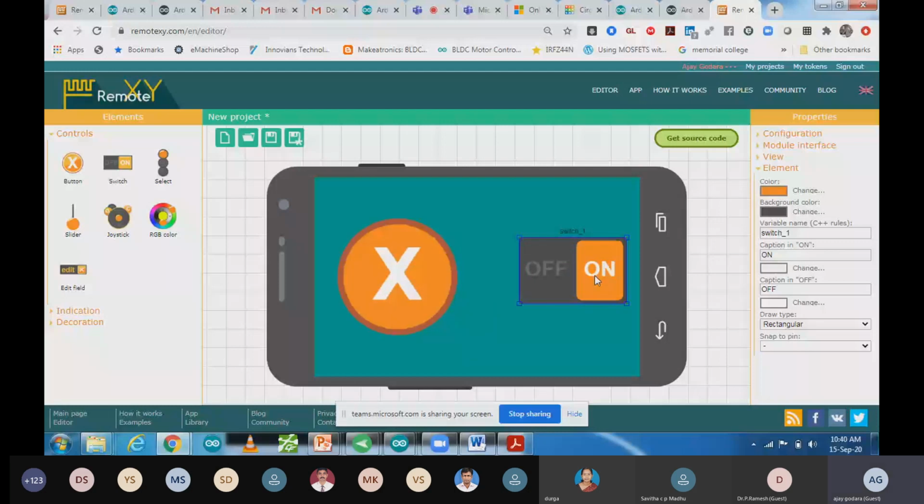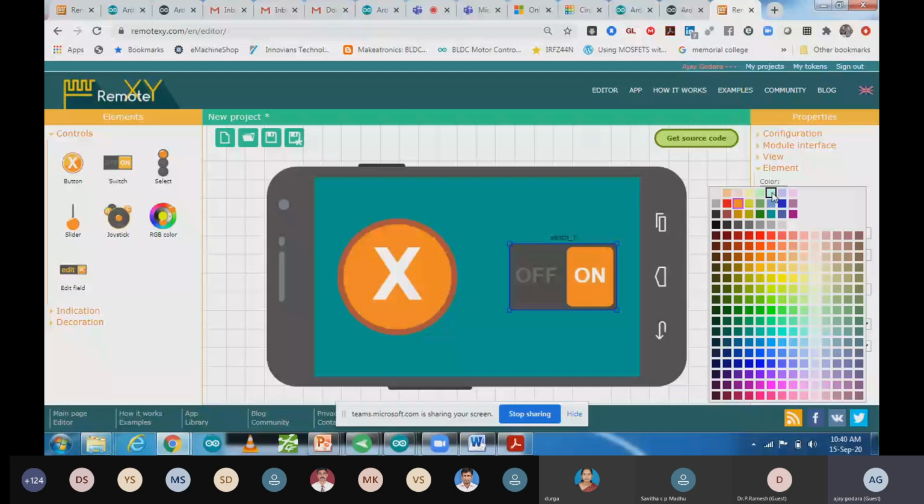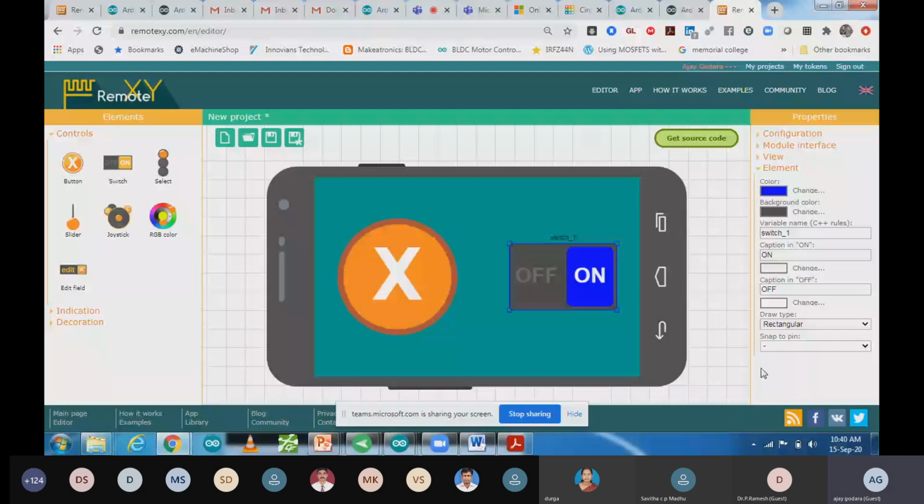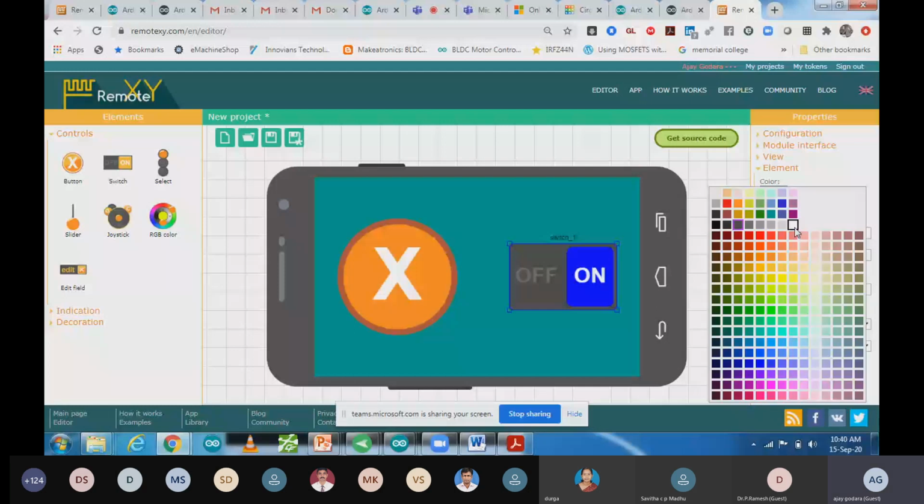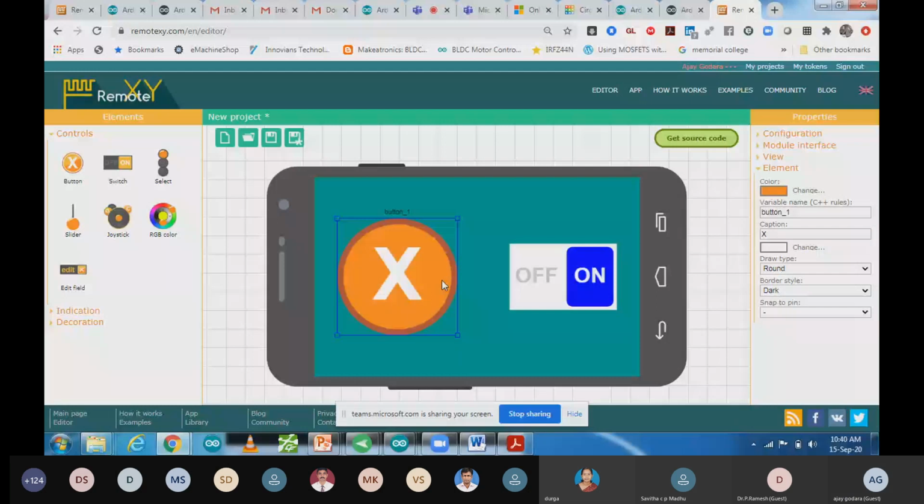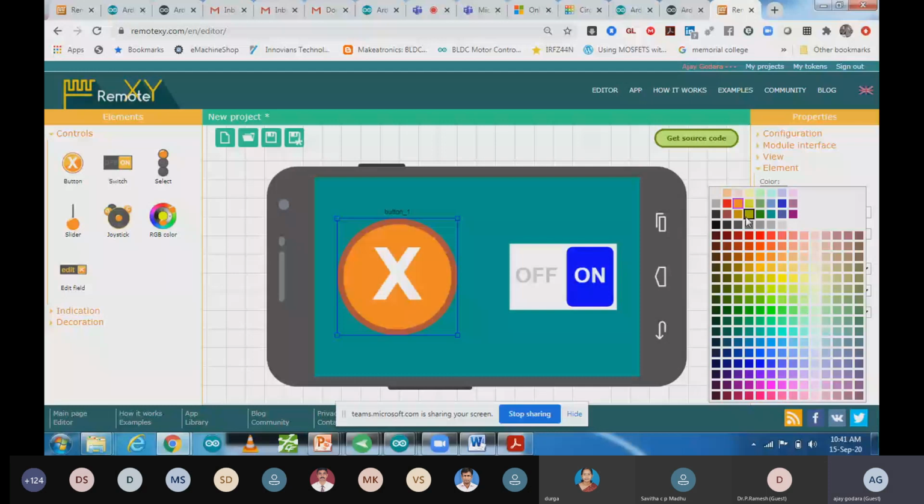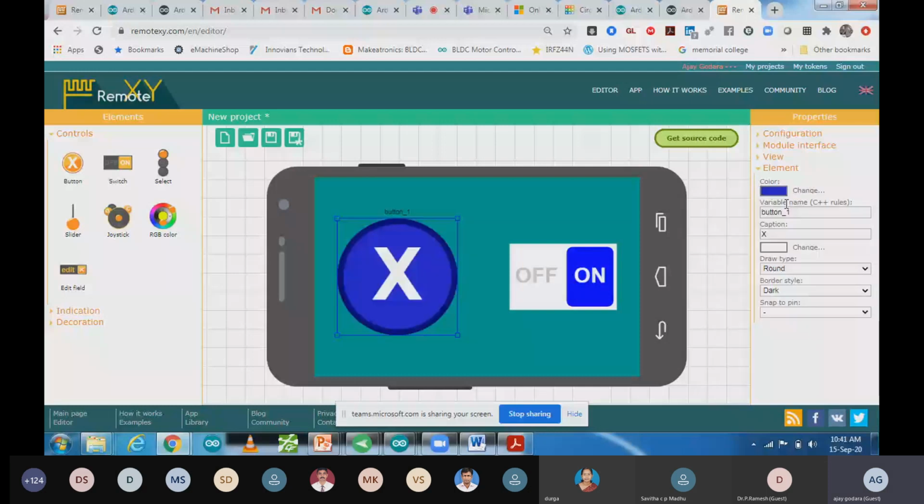So now if you want to change color over here, that also you can change. Like I want to make the color here some bluish. The background color also you can change. Make it white. Over here also you can change the color. This one I'm going to change to blue and white. And that background color also, if you want to change it, you can change it in the view.